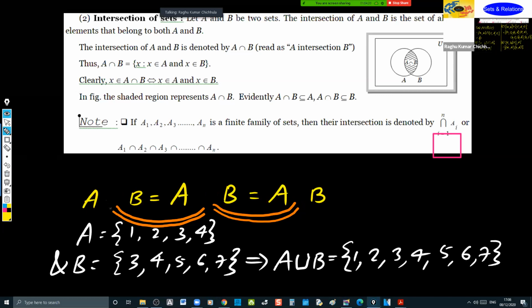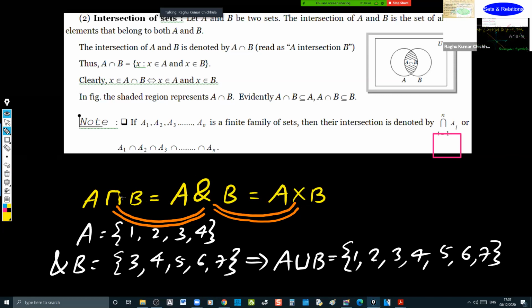Intersection is denoted by a reverse of U. Intersection stands for AND. This AND stands for into, that is multiplication. Further, you will be understanding that. In special cases, in probability, we make use of it.